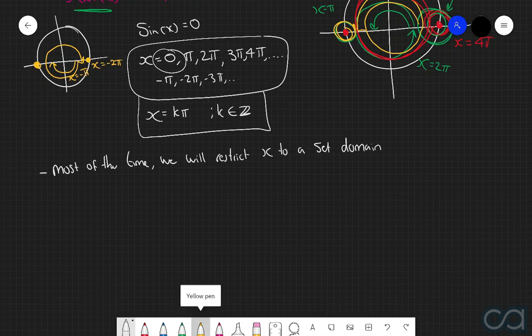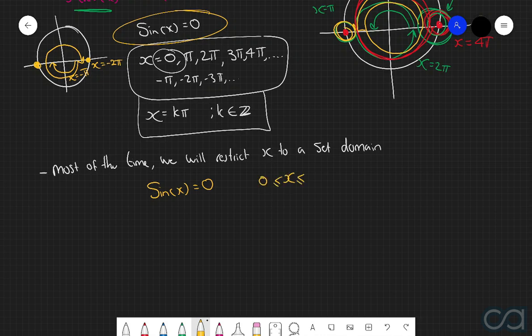So for example, if we consider the exact same equation that we had a look at up here, so in other words, sine of x is equal to 0, then we may consider this equation, but we would say that x can only be between 0 and 2 pi. And so what this therefore does is it limits what solutions we can actually consider to this particular equation. Because now in this case, if we only consider the solutions of x to be between 0 and 2 pi, then we can only consider these three solutions up here. In other words, 0, pi, and 2 pi.